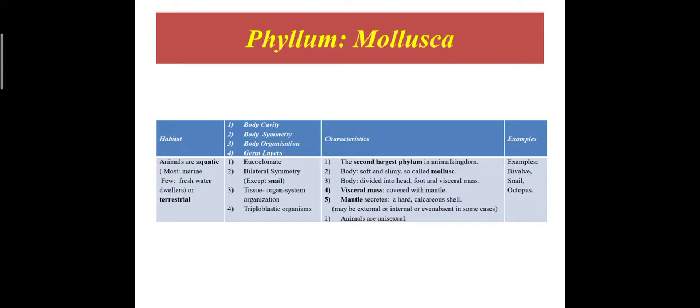Characteristic: this is the second largest phylum in the animal kingdom. Body is soft and slimy, therefore called mollusk. Body is divided into head, foot, and visceral mass. The visceral mass is covered with a mantle, and the mantle secretes a hard calcareous shell, which may be external or internal, or even absent in some cases. These animals are unisexual. Examples: bivalve, snail, octopus.